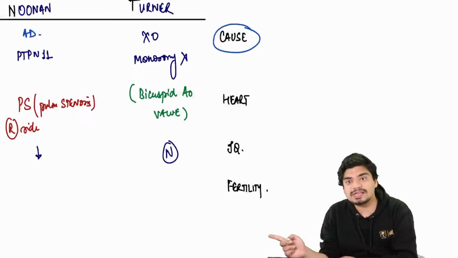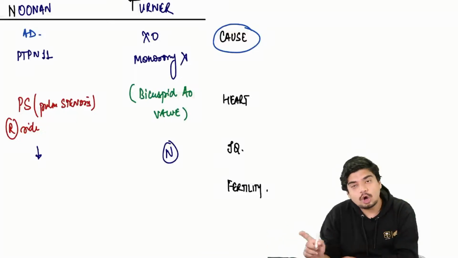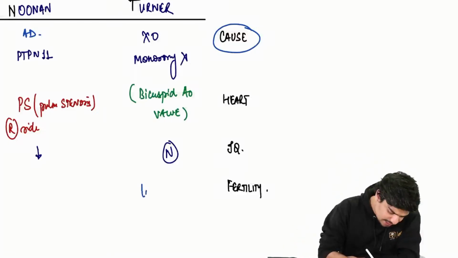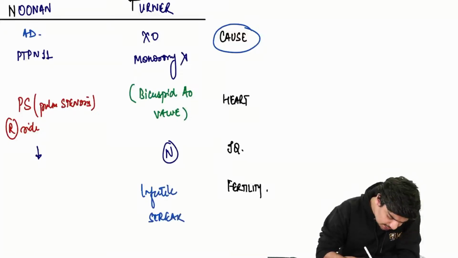And Turner, monosomy X, has streak gonads. It's a sex aneuploidy. All sex aneuploidy will have problems with fertility. So Turner is infertile, there are streak gonads.